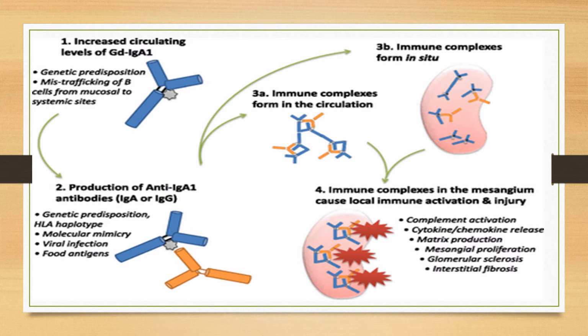in patients who have a complex polygenic disease with genetic predisposition, their body produces abnormal IgA and their body recognizes those things as foreign, causing the production of IgG and IgA autoantibodies. Then they form immune complexes in the glomeruli and deposit in the mesangial area. This causes an inflammatory reaction at the site and causes glomerular injury.